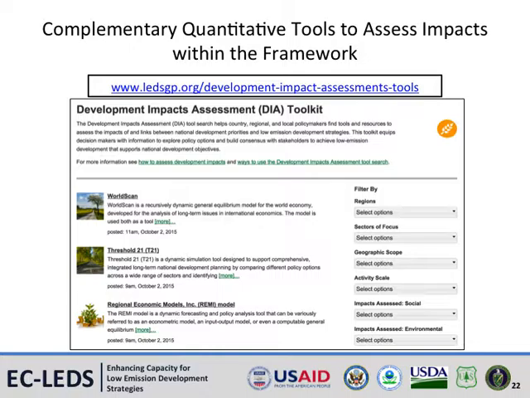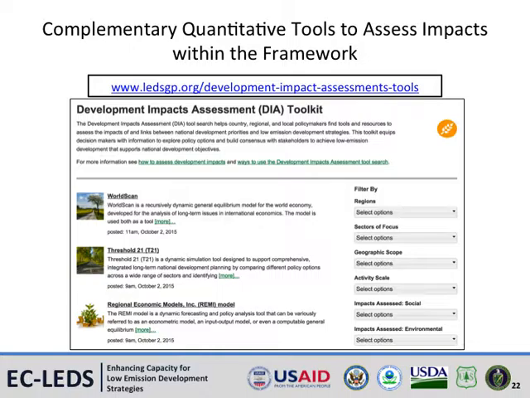Various complementary quantitative tools can support assessment of specific impacts and actions within the DIA framework. Using these tools, quantitative analyses can provide strong justification for impact scores included in the framework.